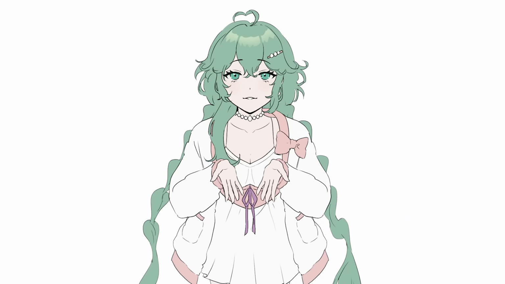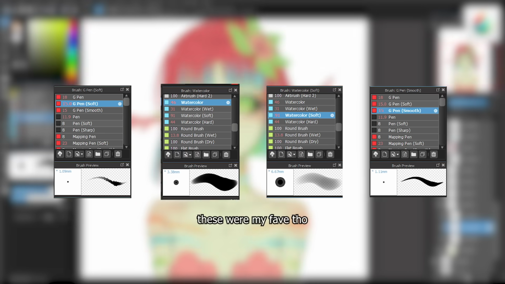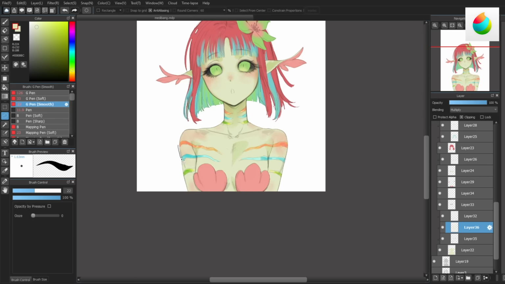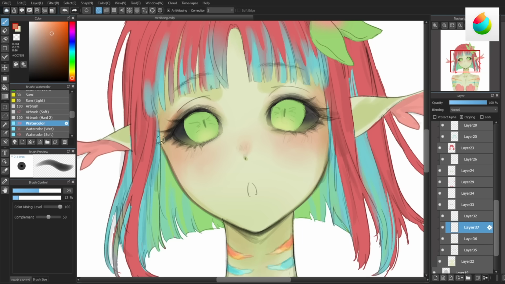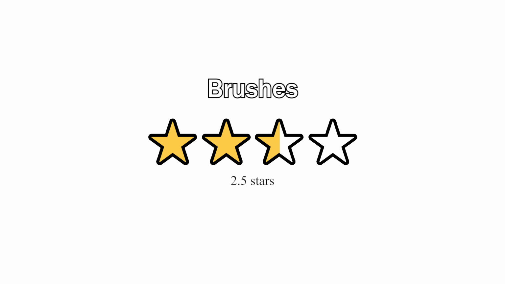And now it's time to score. The brushes on Medibang were lacking. The selection is small and the brush interaction and blending weren't the best. It has limited customization. However, it does have everything you'd need for your standard drawing. 2.5 out of 4 stars.